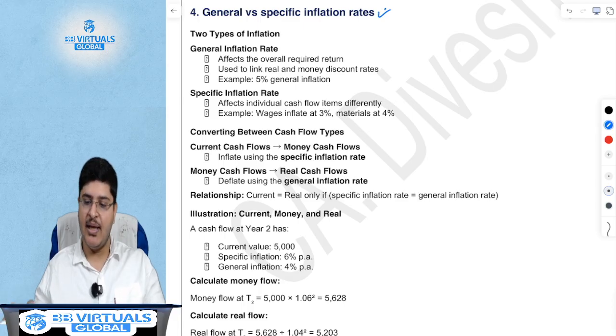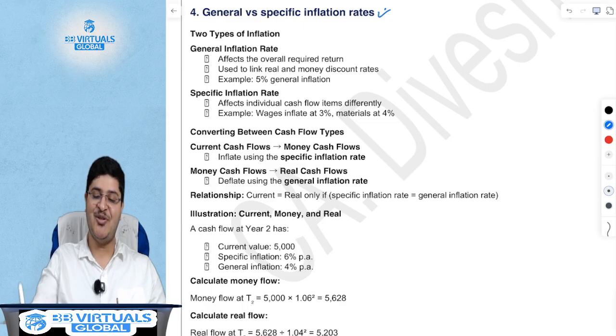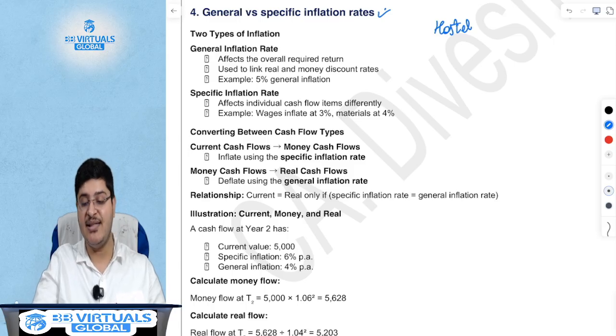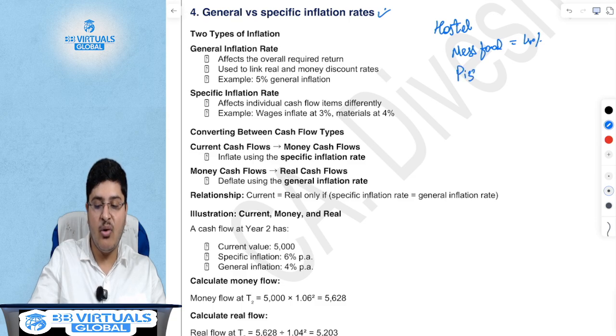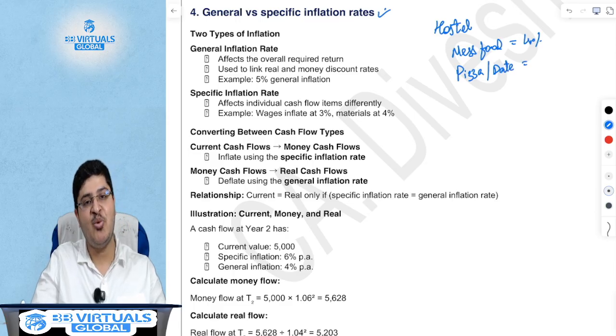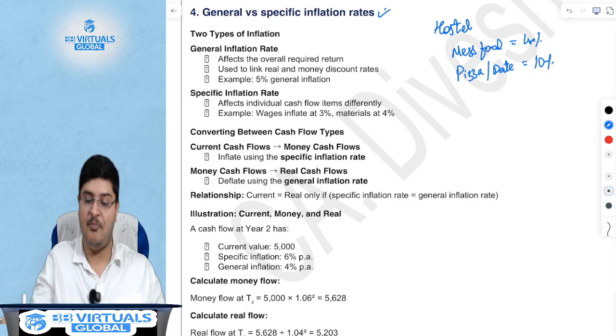Let's say you are a student staying in a hostel, and the hostel has a mess. There is mess food. The prices of mess food year on year increase by 4%. Now, your pizza prices, or your date prices, at that famous cafe you wanted to take your date to, their prices have actually increased by 10%. There's a lot of demand.